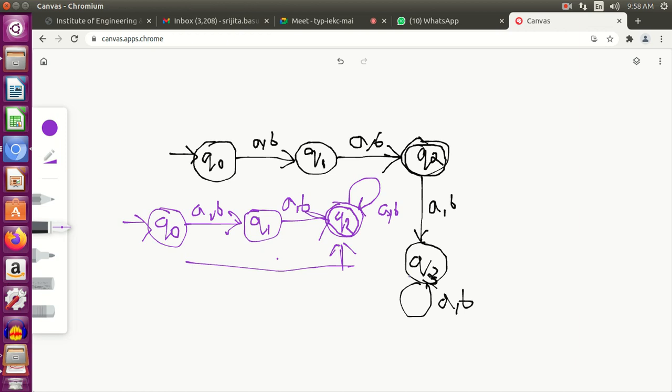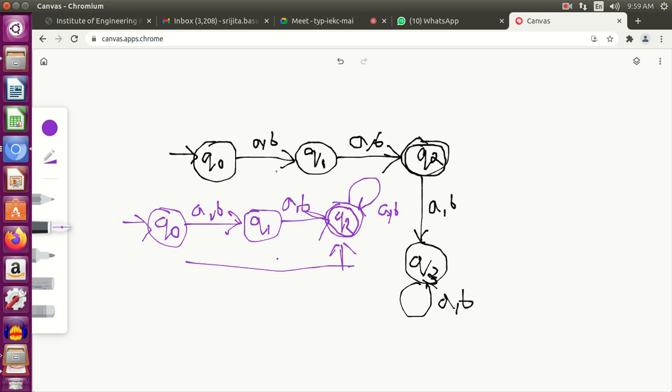Ma'am, once again, for the last question, why was the self loop not used there, and why did q2 not have the self loop? Your voice was not clear. Can you repeat once more? Ma'am, in the last question, in this one there was a self loop, but why did q2 not have the self loop? Because our previous question was that the length should be exactly equal to 2.